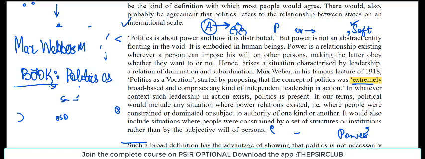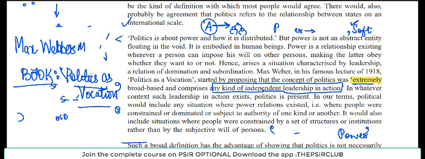Politics as Vocation. It was his famous lecture in 1918 where he tried to define politics, any kind of independent leadership in action, right? And in whatever context this leadership is there, wherever there is leadership, politics is present, right? It's our bad luck that we see this only in politics as a profession, the political sphere, but there is politics also in the economic sphere.